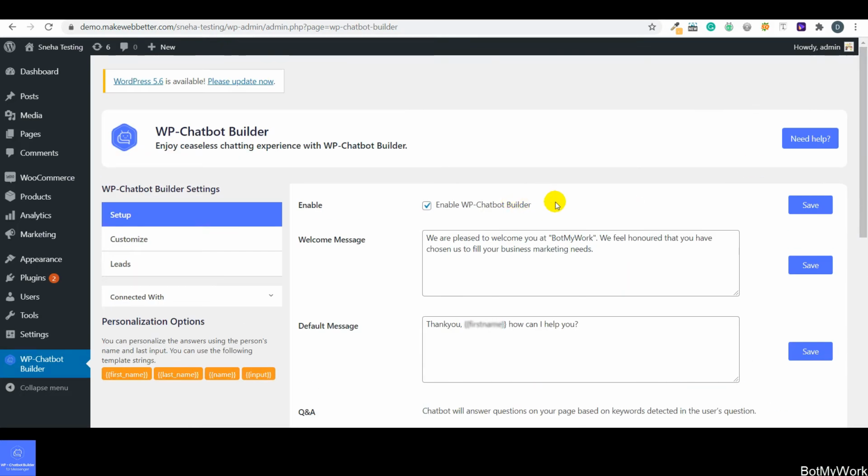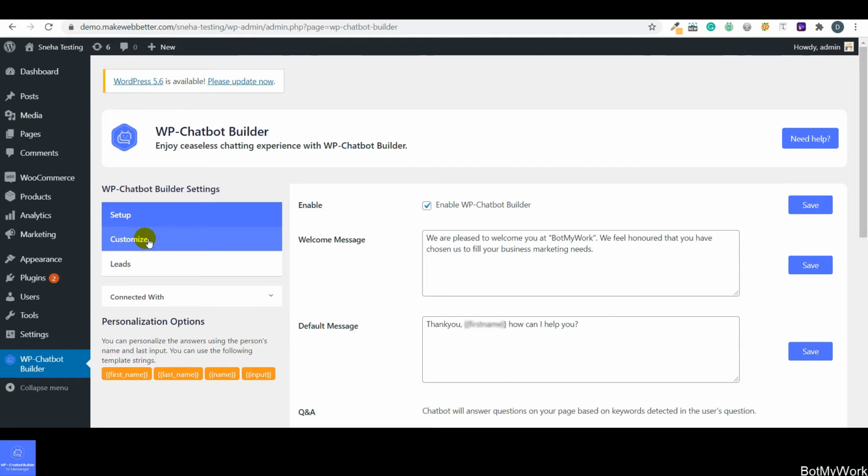And before that, let me show you the another tab, which is customize. So guys, firstly I showed you the settings that were involved in the setup tab. We have set up the settings for WP Chatbot Builder. We have enabled it from here. We have set the welcome message, default message. We have set up the QA for setting up the conversation between bot and the customer. Now I'm going to show you the another tab, which is customize. So let's click on this tab.